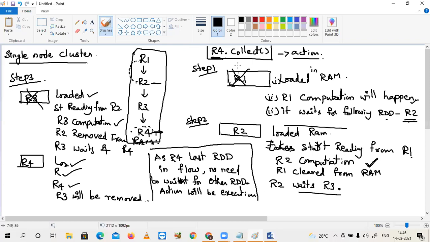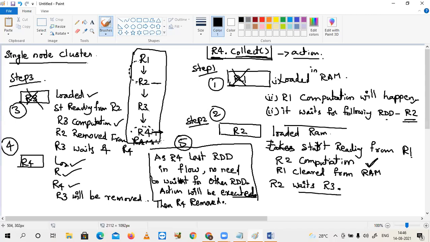What action we have given? Collect. That means the results will be collected from the cluster to the local machine. When our action executed, entire flow execution completed, then R4 is removed. In this way, observe the sequence of the points. Number 1, number 2, number 3, number 4, and number 5. In this way, the flow execution will happen. Okay.